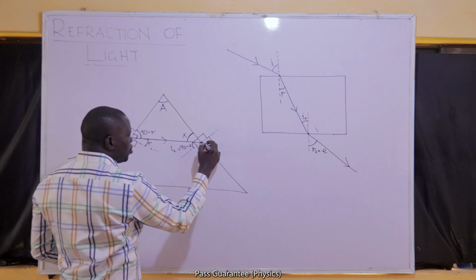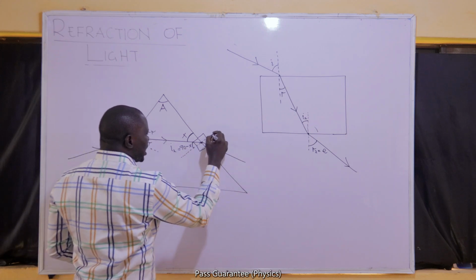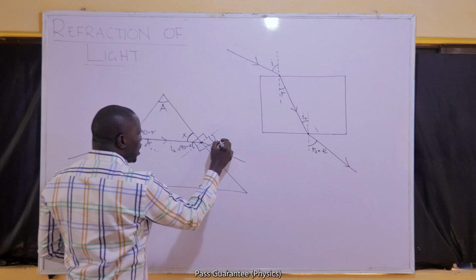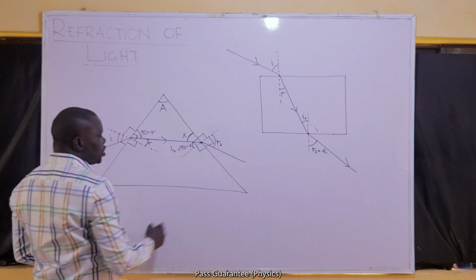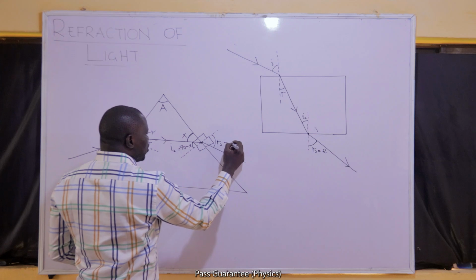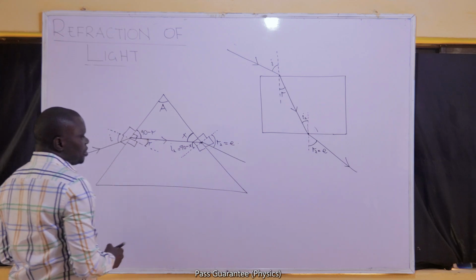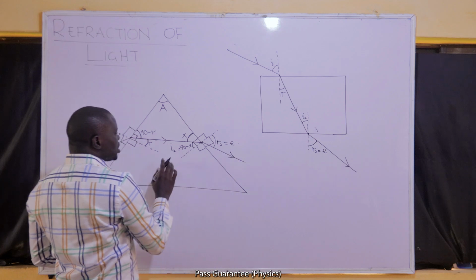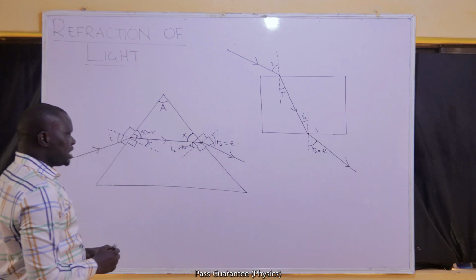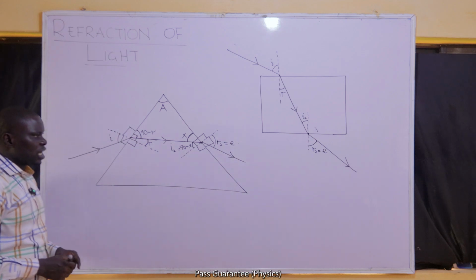It is now trying to move out, and I can get the next angle of refraction from Snell's law again. The next angle of refraction, I will also call the emergent angle. And that is how I'm going to solve the problem through the rectangular prism.